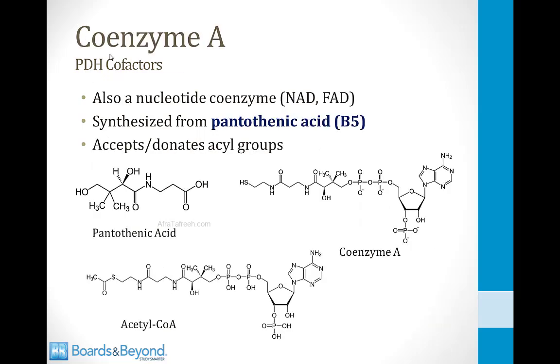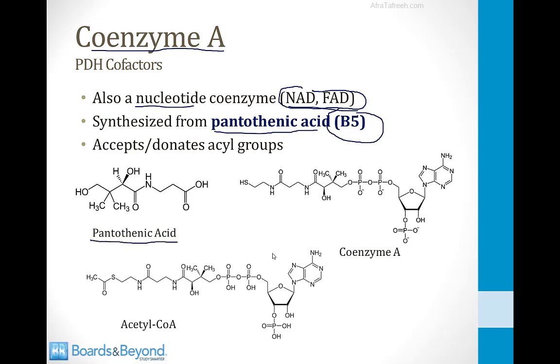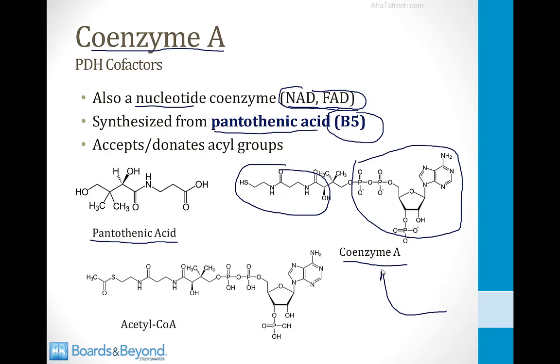The next PDH cofactor is coenzyme A, and just like NAD and FAD, this is also a nucleotide coenzyme. All of these cofactors, NAD, FAD, and coenzyme A, are synthesized by adding a vitamin to a nucleotide. In the case of coenzyme A, the vitamin is pantothenic acid, which is also called vitamin B5. This is the structure of pantothenic acid on the left side of the screen here, and this is coenzyme A on the right. And you can see that the pantothenic acid moiety, which is out here, has been added to a nucleotide right here to create coenzyme A.